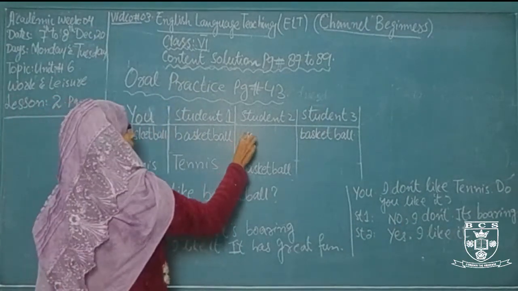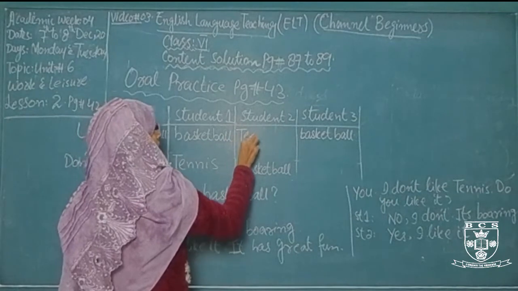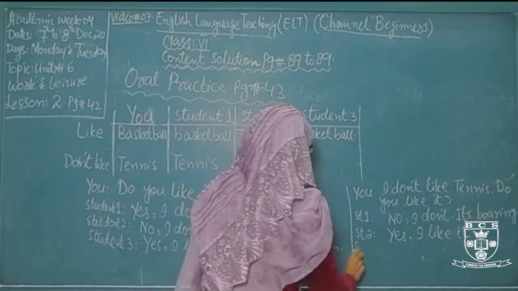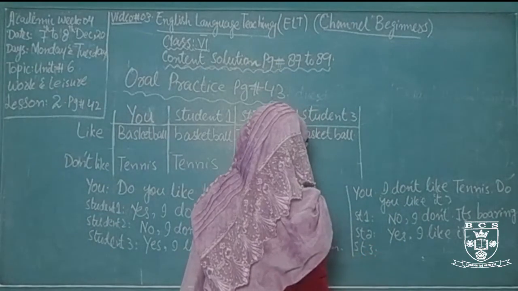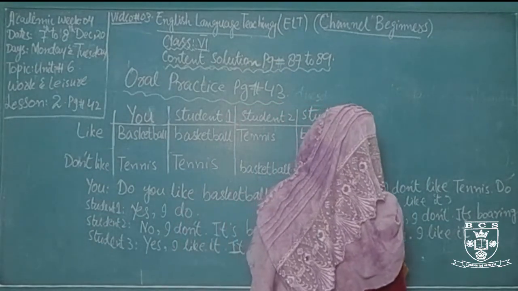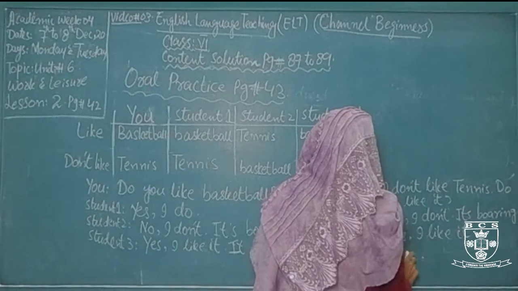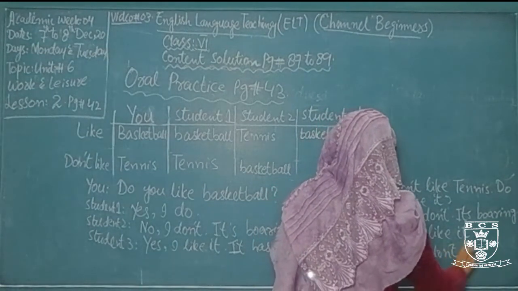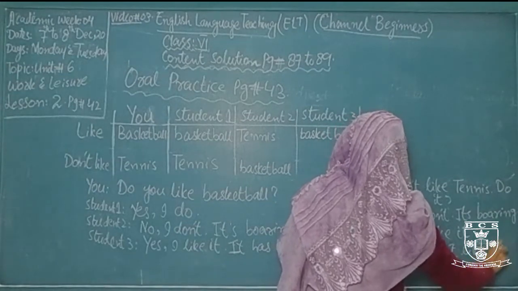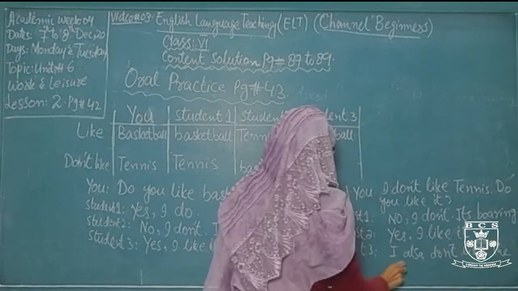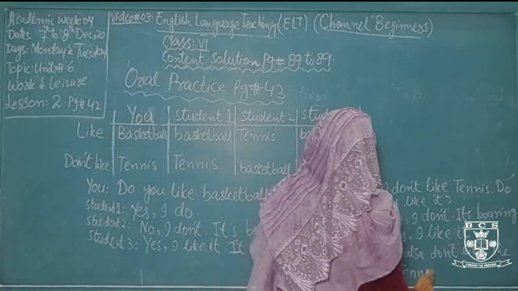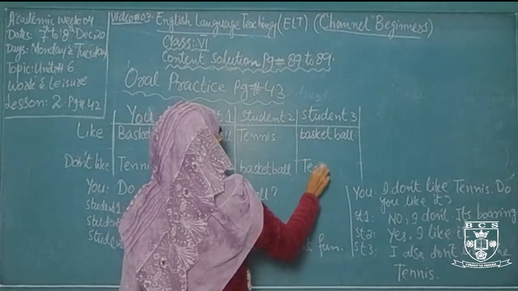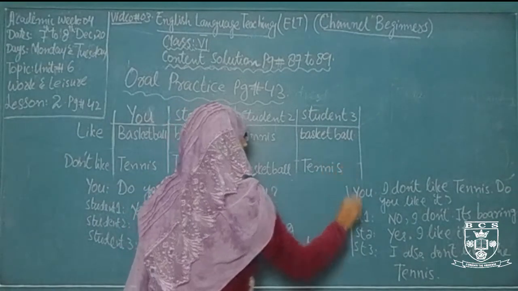So you can write it next to the like option in the student 2 column. Then student 3 will reply, I also don't like tennis. So you can write in the student 3 column next to the don't like option.